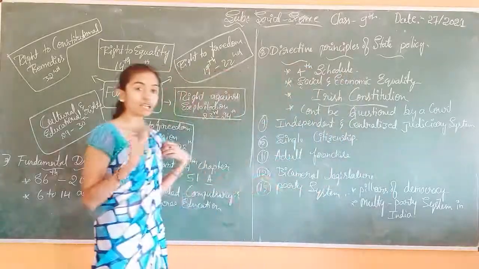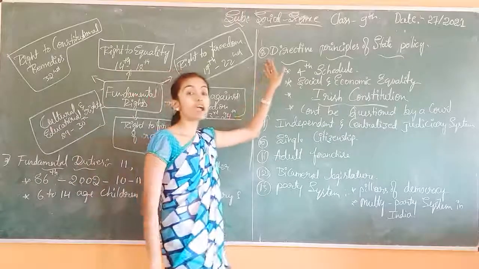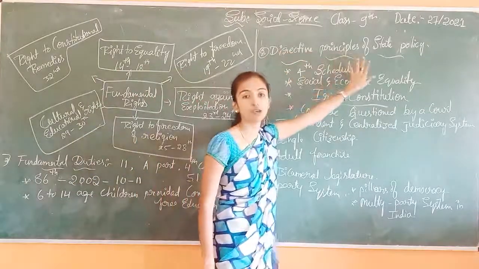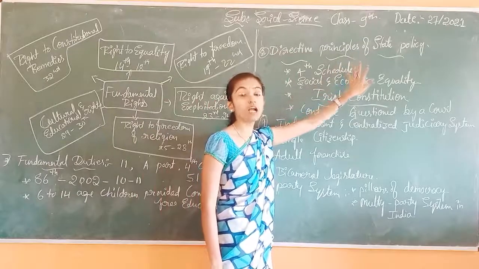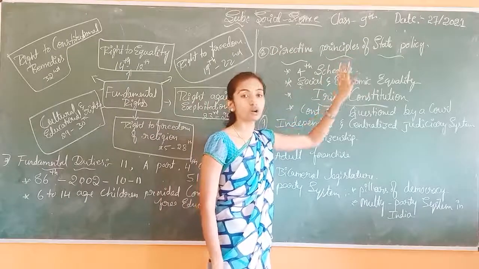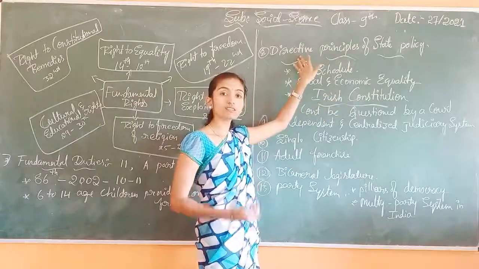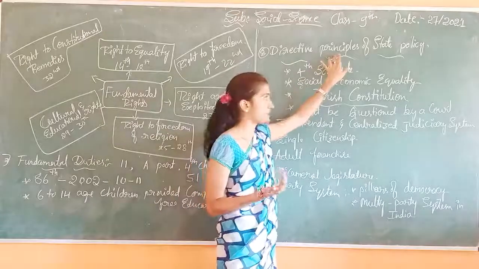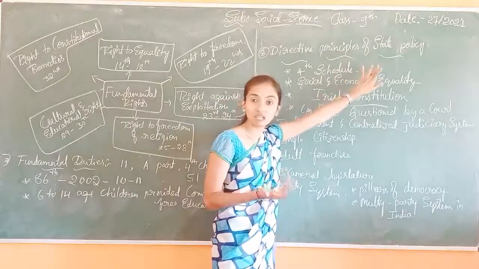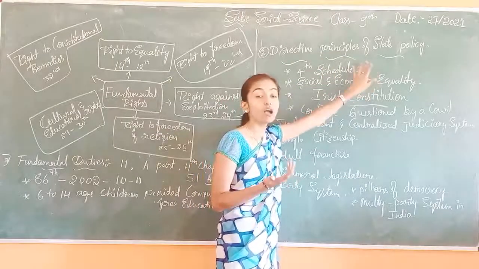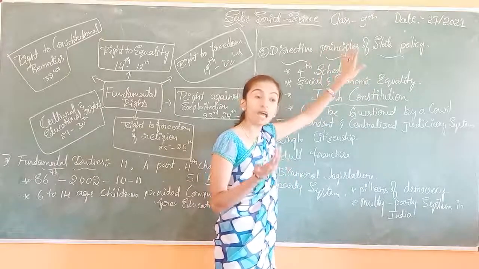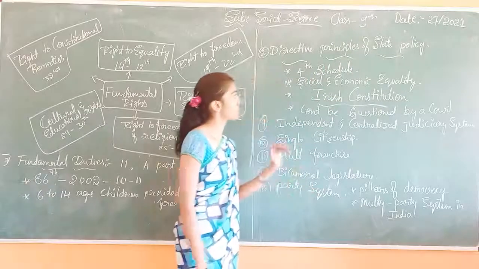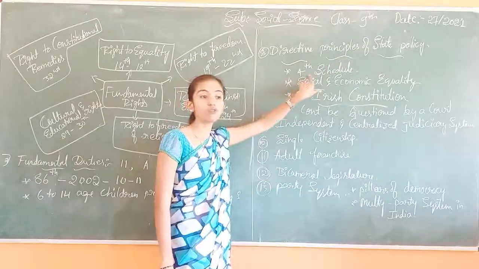Then we come to the next salient feature of our constitution. It's a very important one: the directive principles of state policy. Directive means giving directions, principles means rules and regulations, so the directions given to the state are called the directive principles of state policy. That is under the Fourth Schedule.